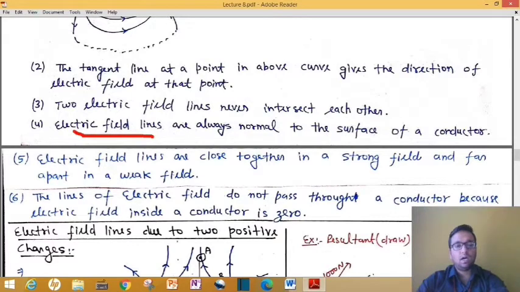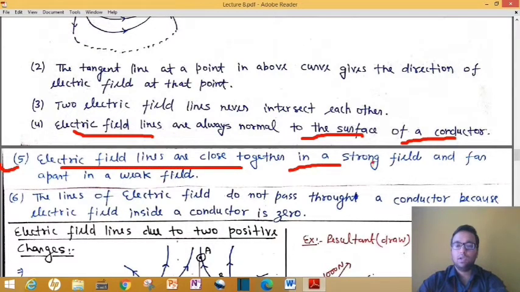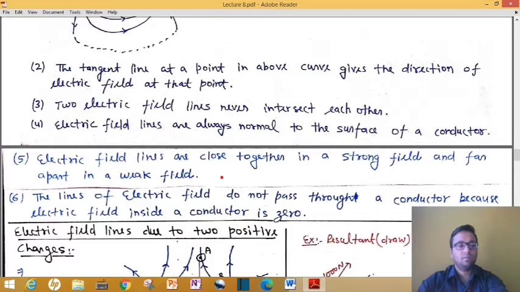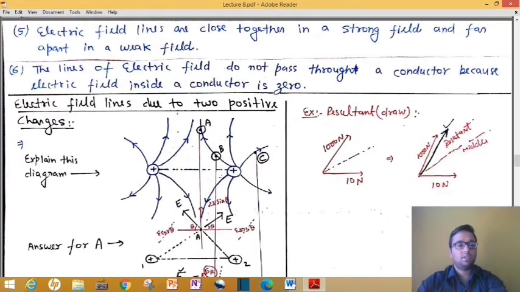Electric field lines are always normal to the surface of a conductor. Next property, electric field lines are close together in a strong electric field and far apart in a weak electric field. Property number 6, the lines of electric field do not pass through a conductor because the electric field inside a conductor is 0. Now one by one I will explain all these properties, but again, as you know, we will understand these concepts with the help of some interesting examples.